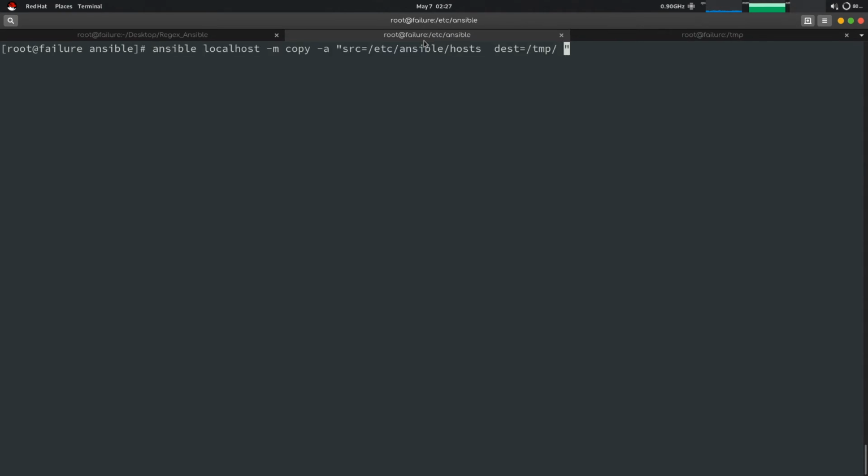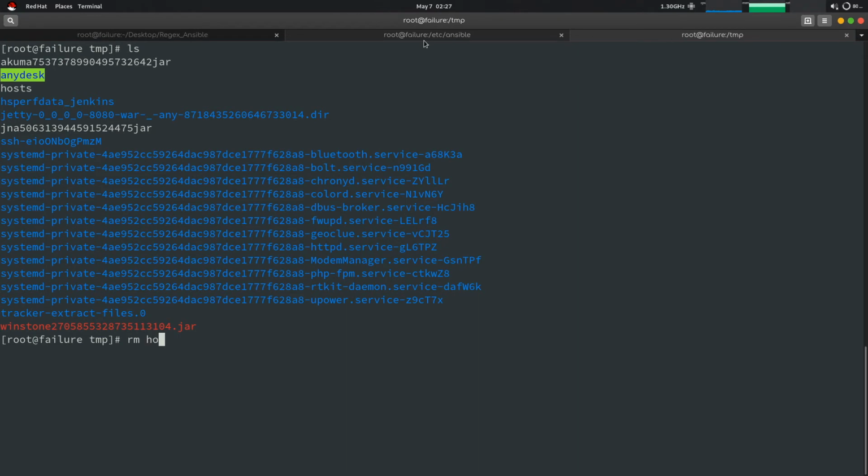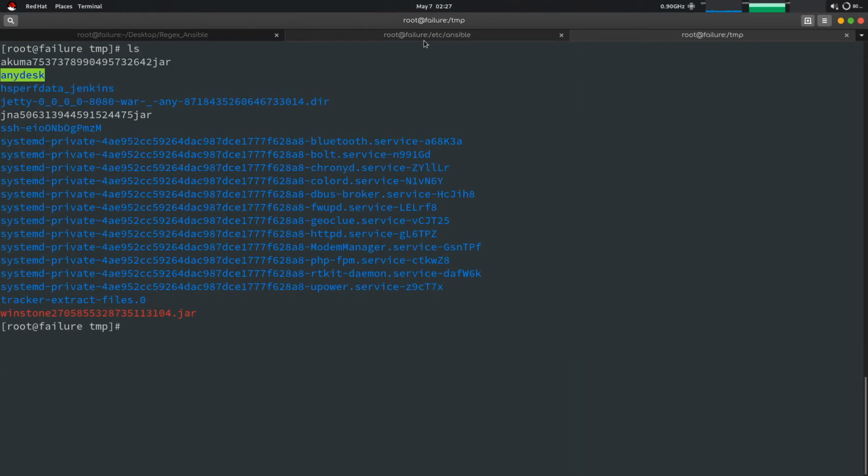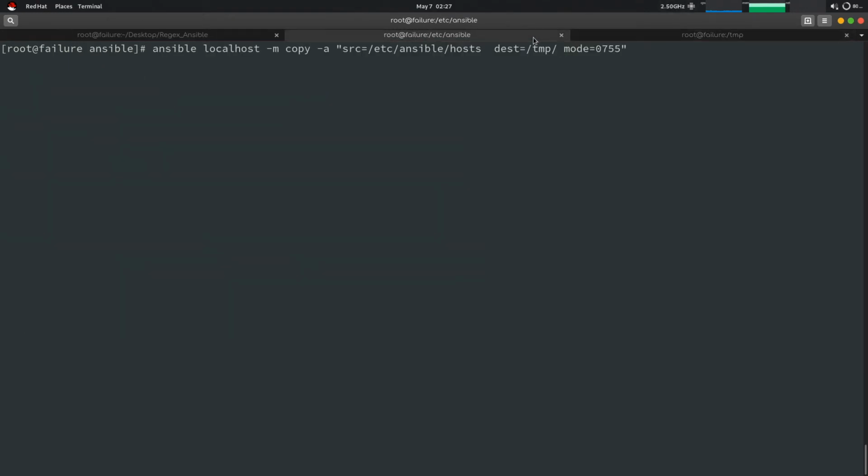Like this we can also use mode 0755. 0 is for the sticky bit. We will be copying the file again. First we have to delete it from here, rm hosts. So we have deleted the file here in the tmp folder. Then we will be copying this.